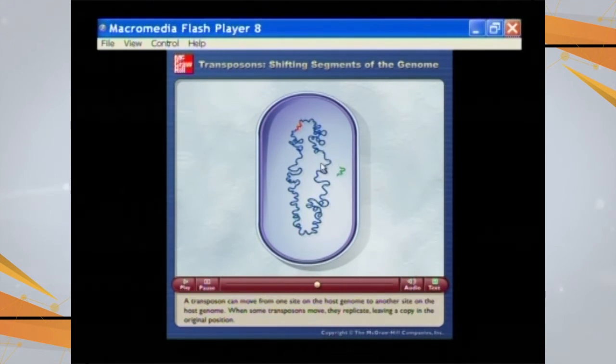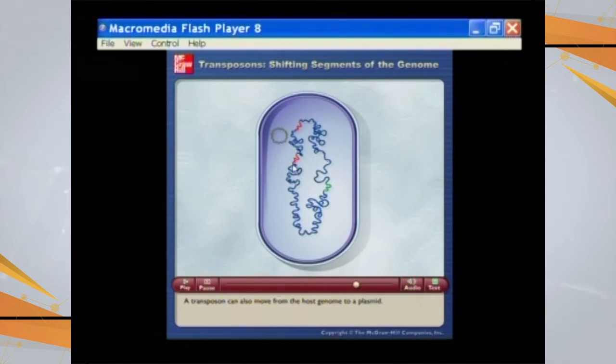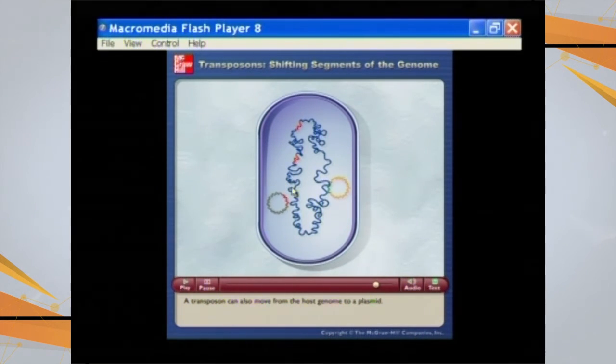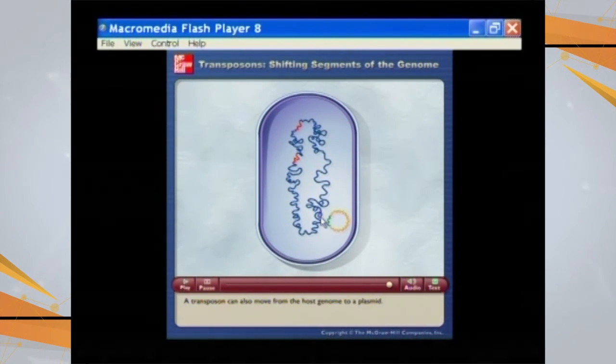Now, this part can also jump from this place to another part. So, these genes are constantly moving. They can replicate; here is the replication of this gene. It is going to move and get attached to some other location. Other genes may come, move, make copies, and be inserted, and some of these plasmids may carry these genes outside the cell.